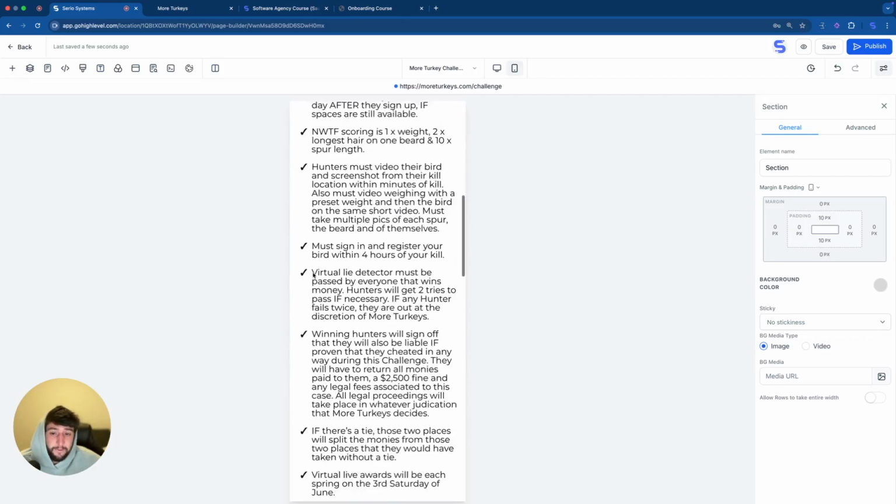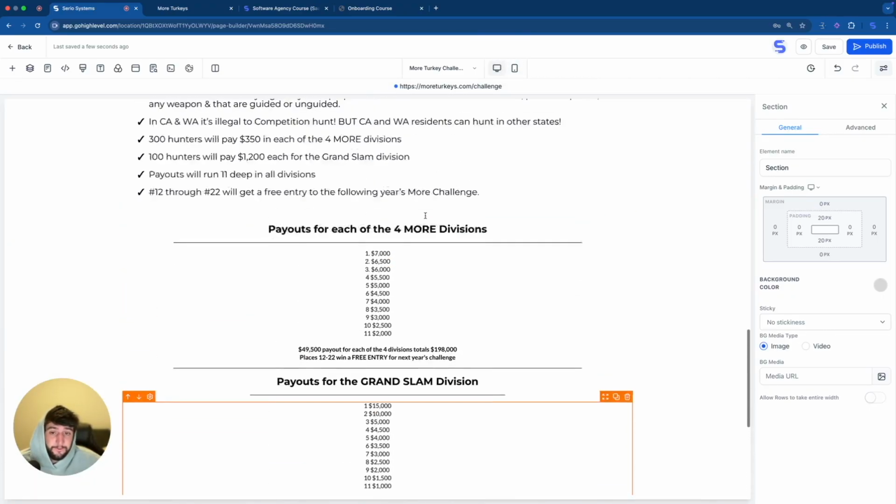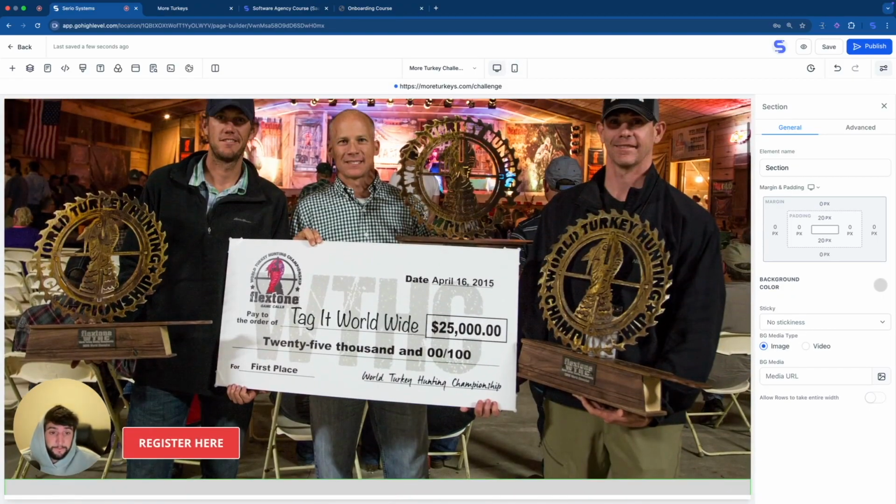But so far, I don't have a problem with this site. I think it's going to get the job done. I just want to make sure it's easy to maneuver through, it's easy for people to find the buttons, and it's easy for people to fill out the forms. That's all I really care about, and then we can publish that and we're good to go.